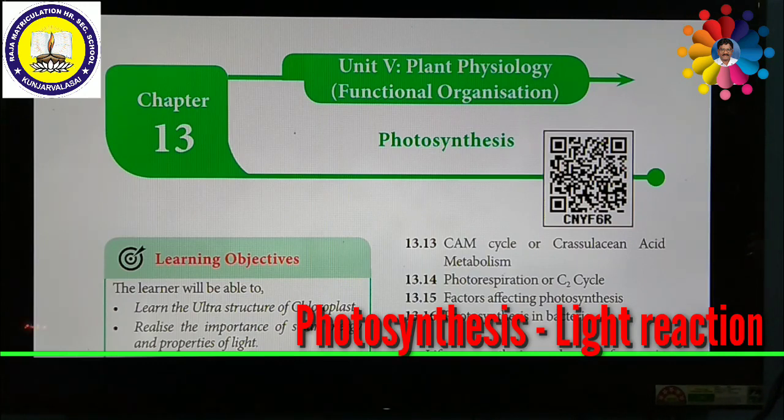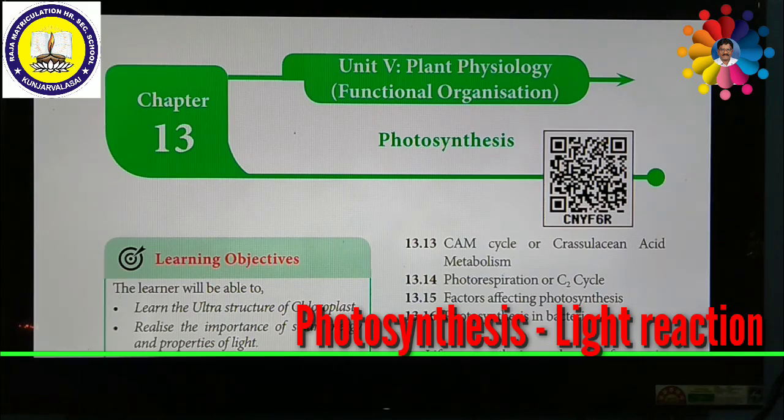First of all, we should understand the definition of photosynthesis. As I discussed earlier, photosynthesis is a photochemical reaction in which carbohydrates are formed from carbon dioxide and water, with sunlight, in the presence of chloroplast in green plants. So this is called photosynthesis.